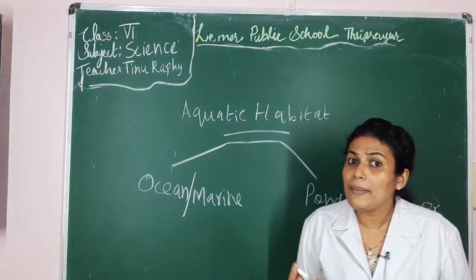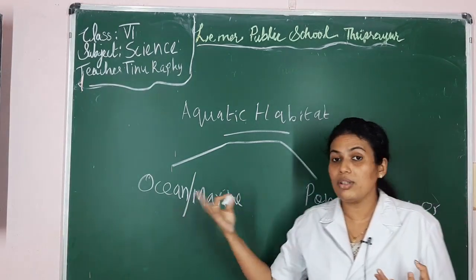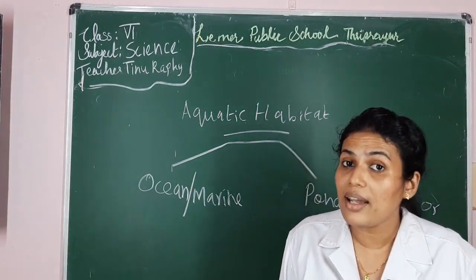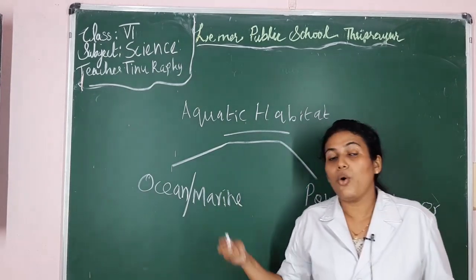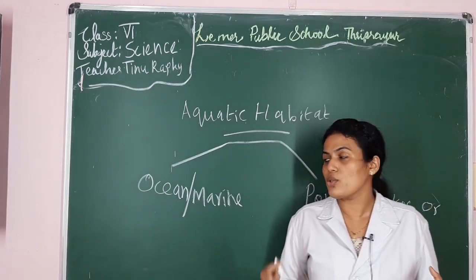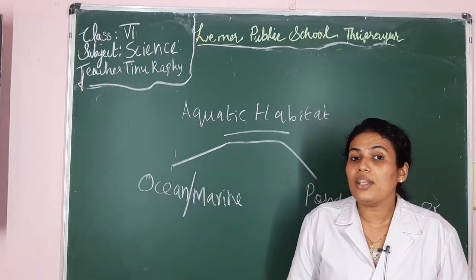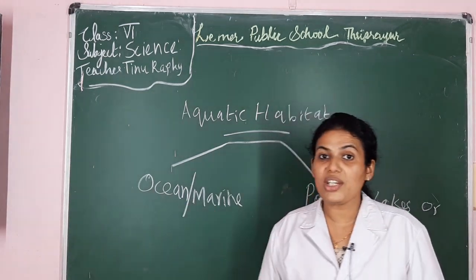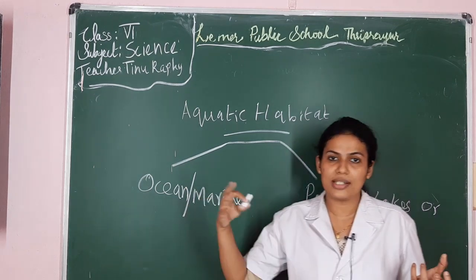Now, have you heard about oceans? In your geography class, you may have heard about the oceans. They are huge salt water bodies, isn't it? Oceans are huge salt water bodies. They are also called marine. So what are the animals seen in these oceans? Yes, mostly fishes are seen in oceans, isn't it?